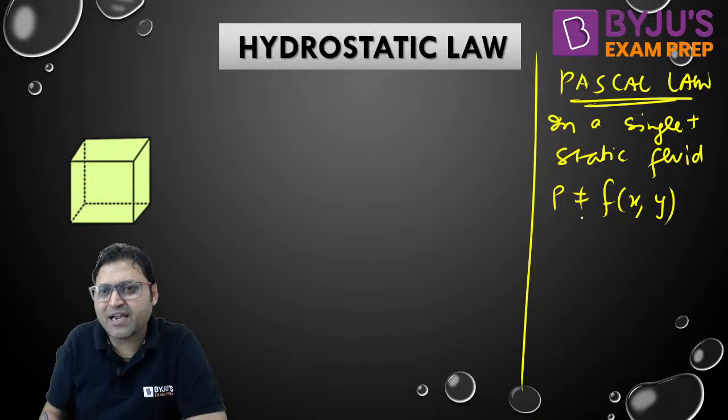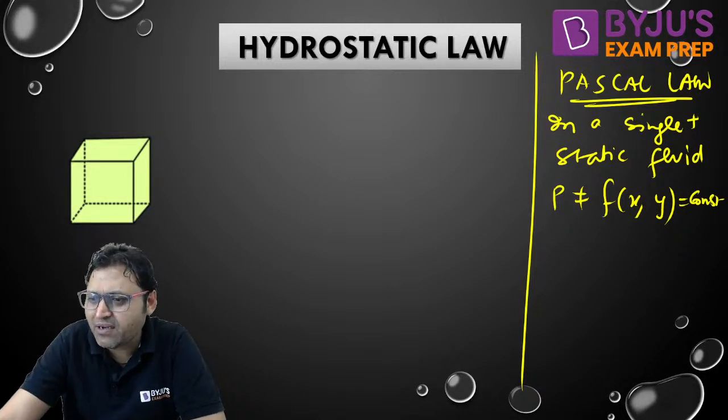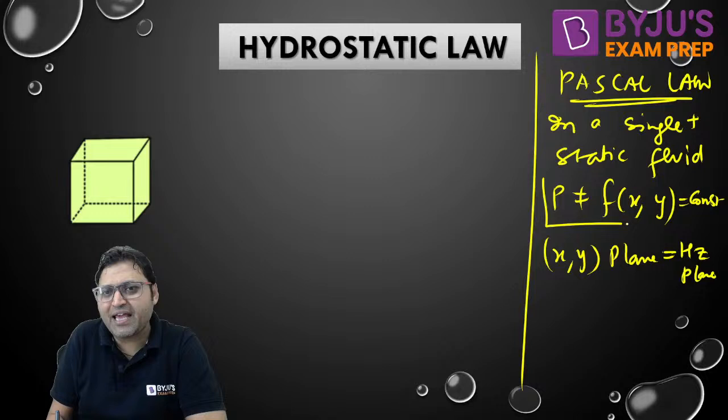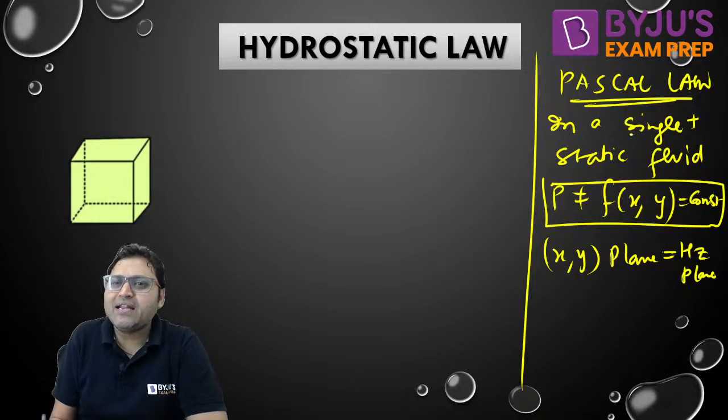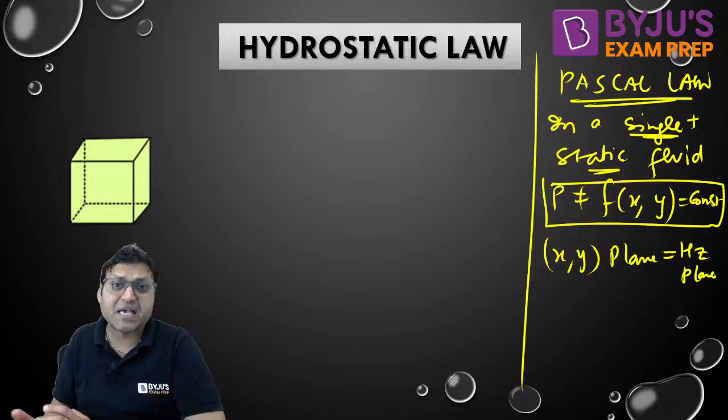Pressure will be constant in the xy plane. What is the xy plane? The xy plane is nothing but the horizontal plane. So pressure remains constant in a horizontal plane when it is about a single static fluid, that is, the continuous mass of the same static fluid.